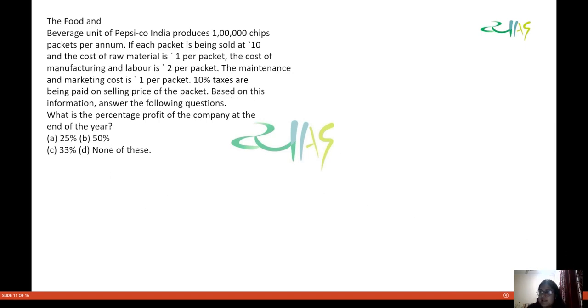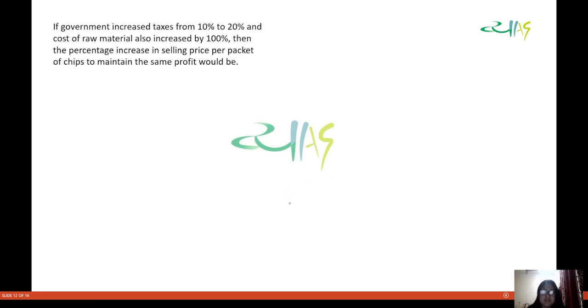Now let us move to the next part of the question. They are saying the government increased taxes from 10% to 20%, and the cost of raw material also increased by 100%. Then the percentage increase in selling price per packet of chips to maintain the same profit would be?